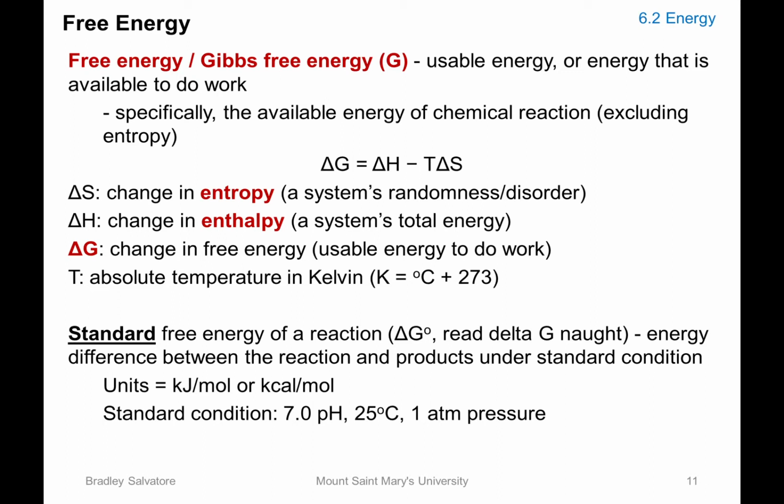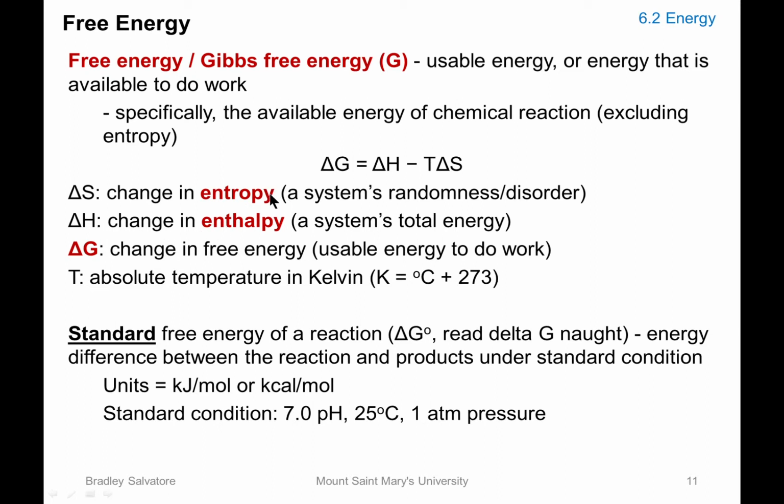We won't be counting entropy into this. We can't really tell the free energy of an individual substance, or of a reactant or a product. However, we can tell the change of free energy after a reaction occurs. Thus, you can see this delta symbol right here. That's delta G, equating to the change in free energy. Same with delta H and delta S. Delta S is the change in entropy. Delta H is the change in enthalpy.